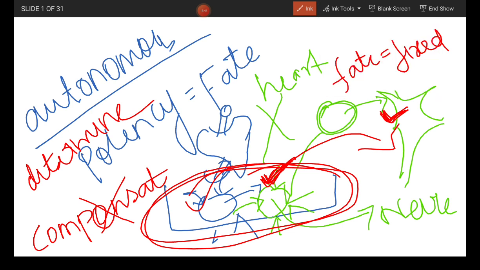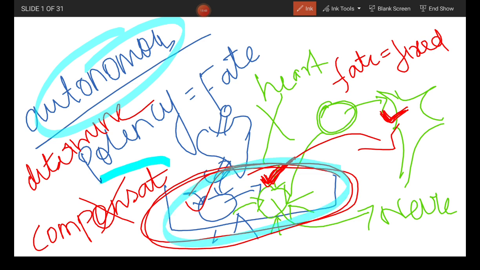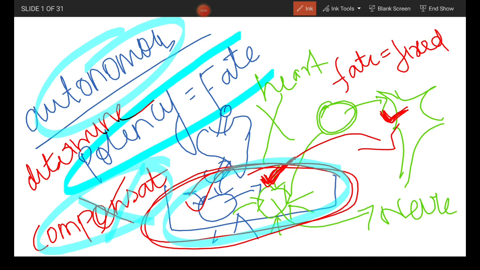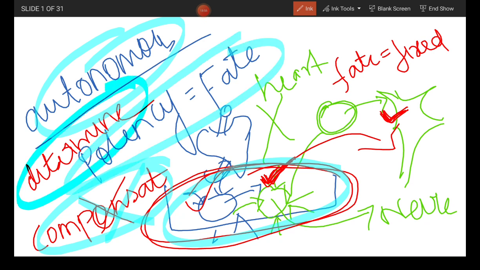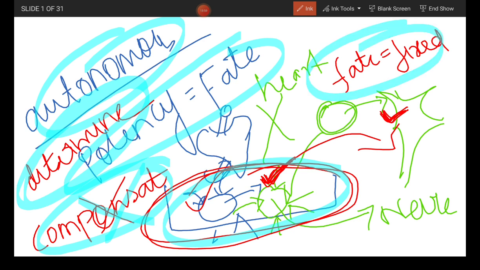So in short, autonomous specification is mosaic in nature. Compensation of lost parts will not occur. Potency is equal to fate. The cell is already determined. This cannot be changed. Fate is fixed. These are a few characteristics of autonomous development. It is mosaic.